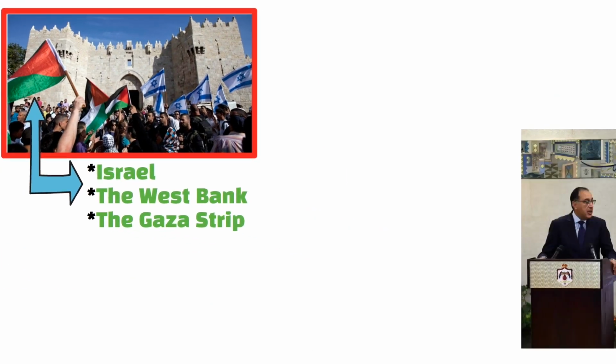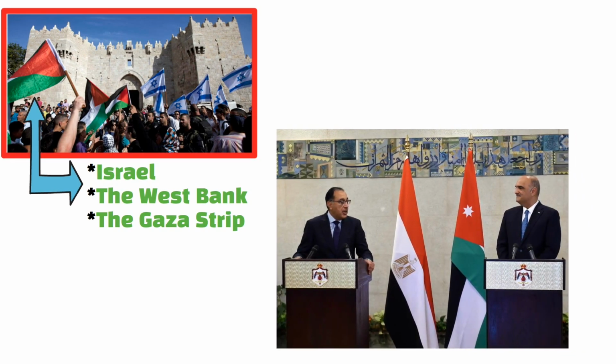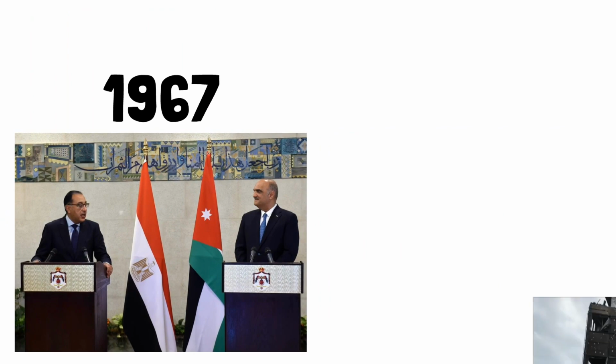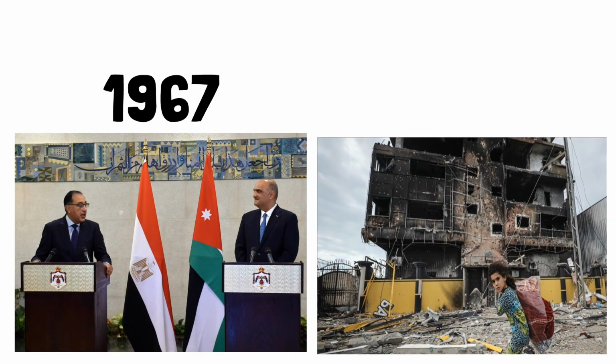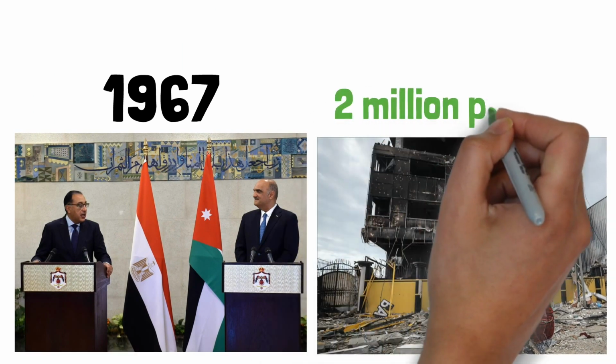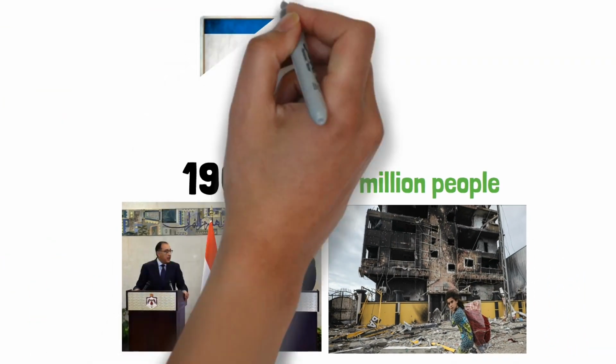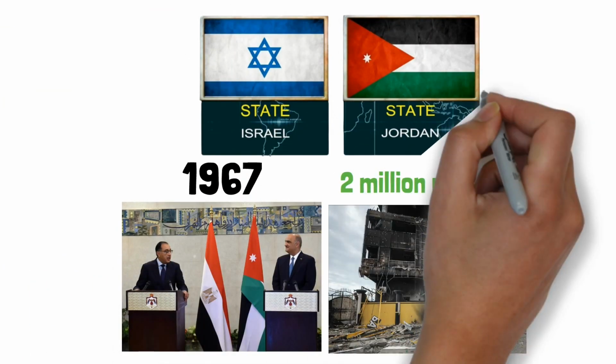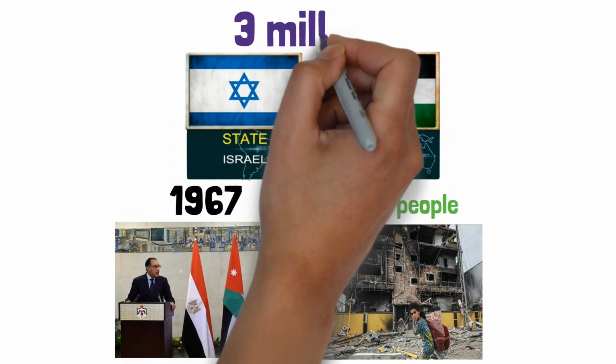Egypt and Jordan governed the Gaza Strip and the West Bank separately until 1967. The Gaza Strip is a small area near the Mediterranean Sea, surrounded by Israel and Egypt and housing about 2 million people. The West Bank, which is bordered by Israel and Jordan and has a population of around 3 million, is a larger landlocked region.